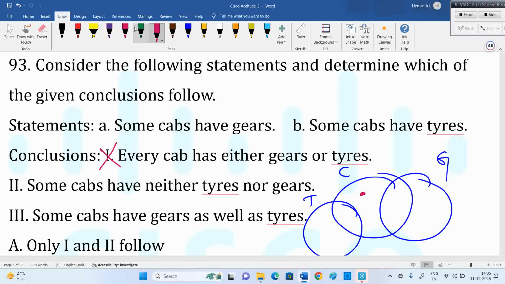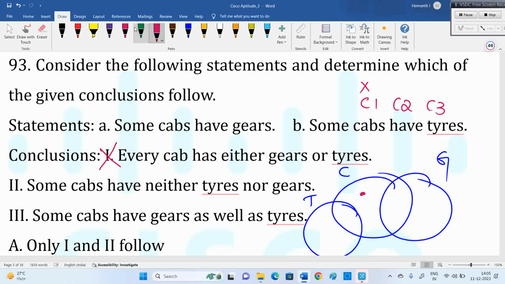Next one: some cabs have neither tires nor gates. Wait, some people will decide with this diagram. The important thing: the first one is wrong in this diagram, and the second one is true in this diagram. But that doesn't mean the second one is always true.